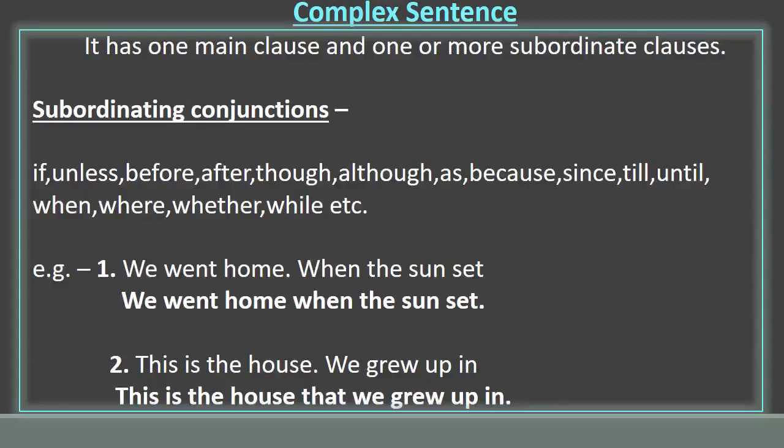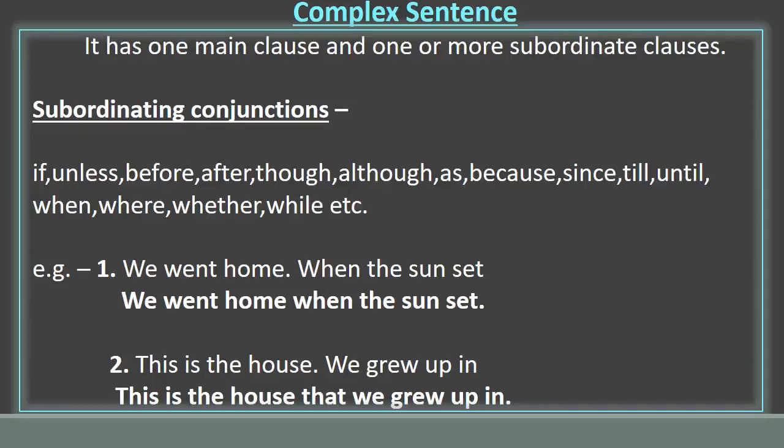What is a complex sentence? A complex sentence is one which consists of one main clause and one or more subordinating clauses. Remember, subordinating clauses, or we call them dependent clauses. They depend for their full meaning on the main clauses. Have a look at some examples.